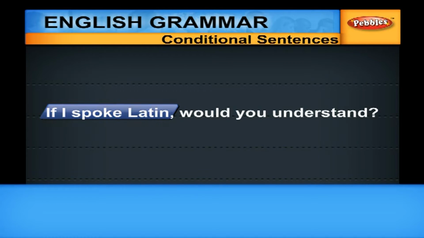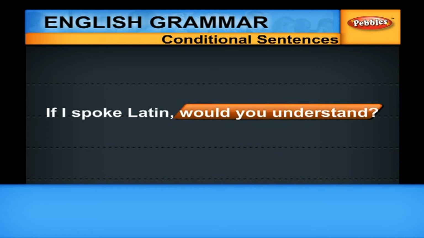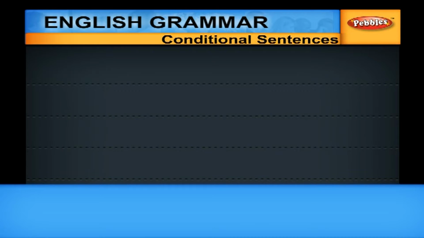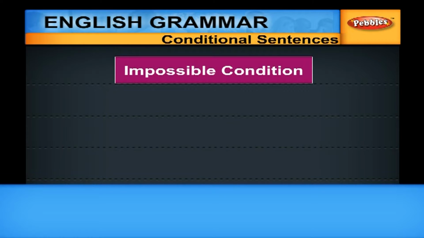This is an improbable condition as the if clause is in the simple past. And the main clause has modal would followed by bare infinitive. The implication is, I can't speak Latin, and even if I speak Latin, you can't understand. Both probable and improbable conditions refer to the future. But there is a third one, what we call impossible condition clause. This condition clause does not refer to the future, but it refers to the past. This is also called unfulfilled conditional clause.